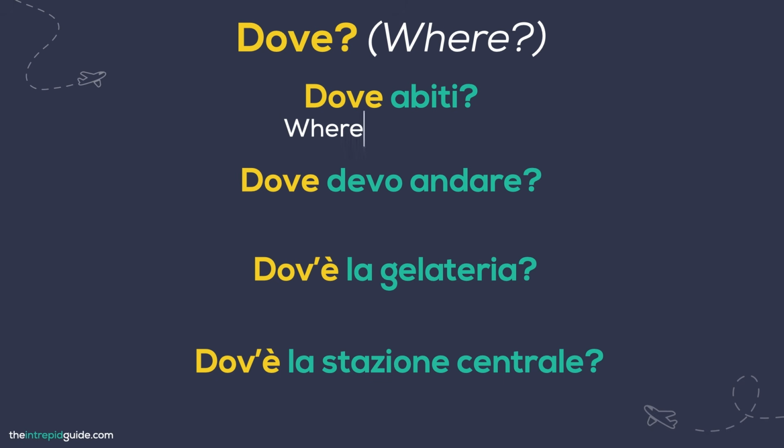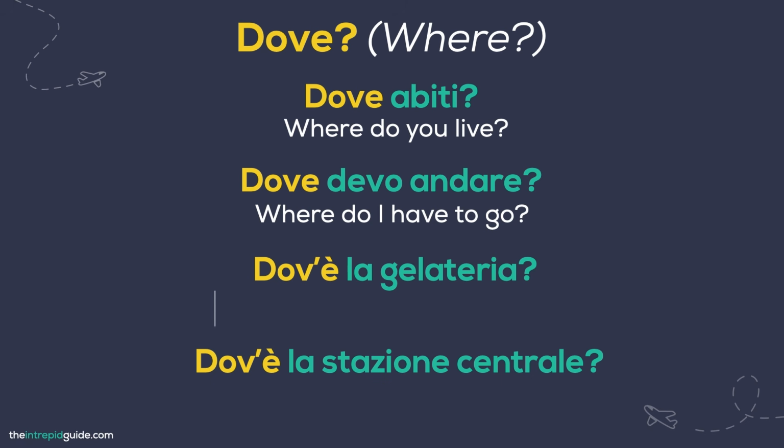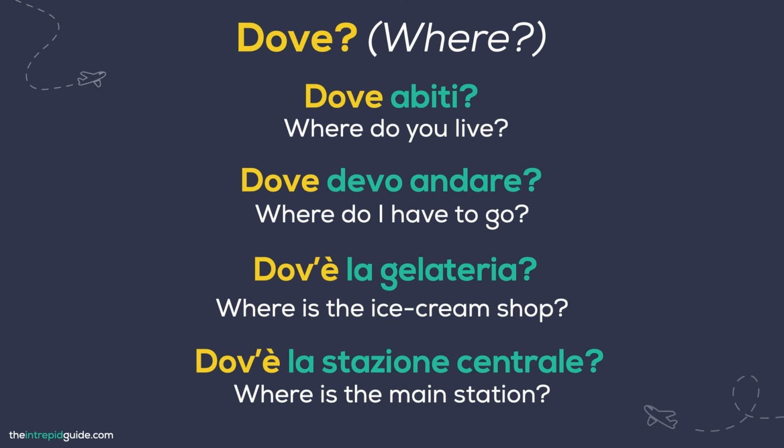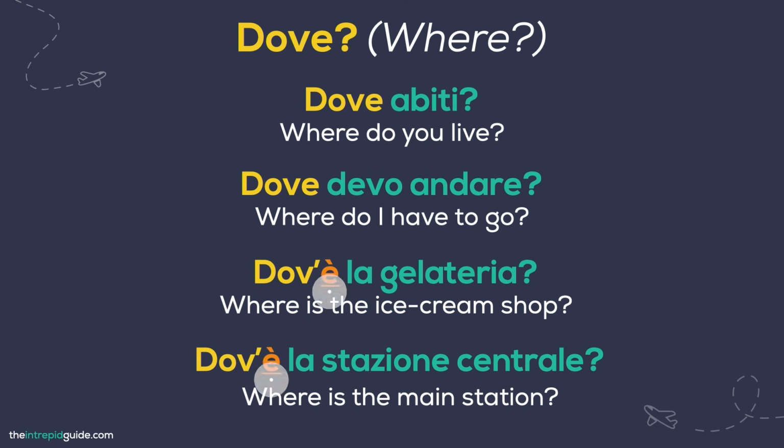So the translations for these questions are, where do you live? Where do I have to go? Where is the ice cream shop? Where is the main station? Notice in the last 2 examples, the word looks a little different. When dove is used before a vowel like e, which means is, it contracts for easier pronunciation, just like where is in English becomes where's.